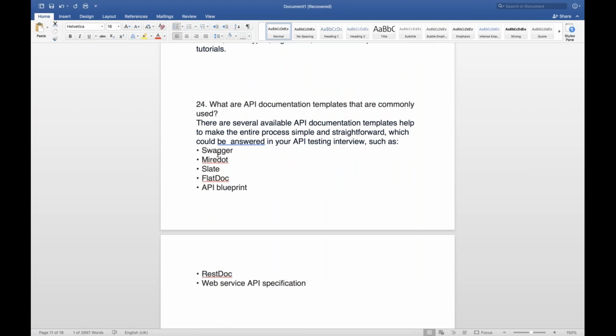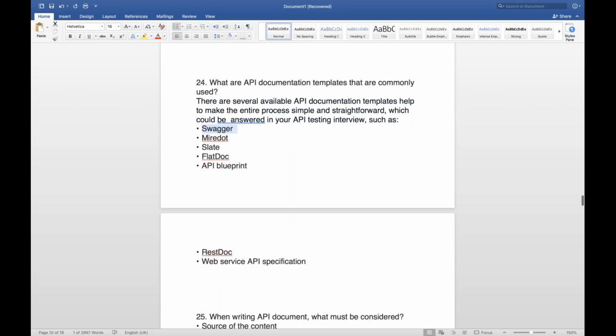Swagger is very popular. In fact, in Swagger you can test your APIs also. You can simply call the API, get the response, and you can pass the parameter as a post payload or something like this, and you can check the response. You can check the status code, error code, and everything in Swagger. Swagger is very popular like this.